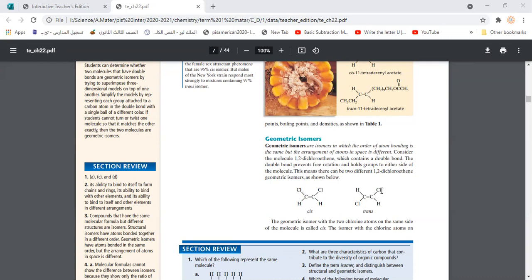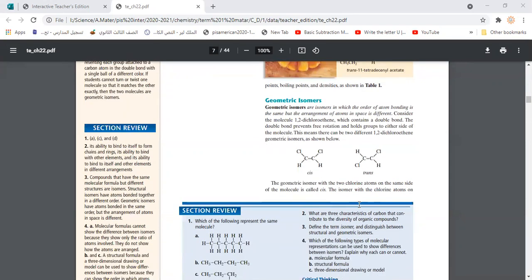But maybe they are in opposite orientation, that means one chlorine atom on that side, while the other is on the opposite side. So we call this trans. Trans and cis just represent the orientation of atoms in the two compounds that have the same structure formula. That means they have the same bonding of atoms, but in different orientation.